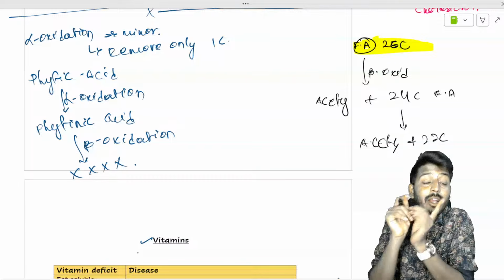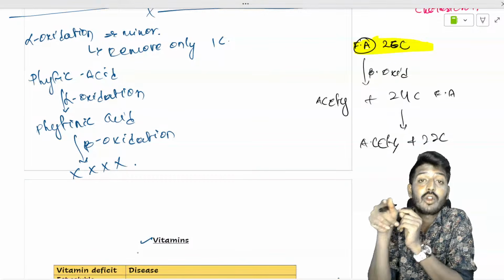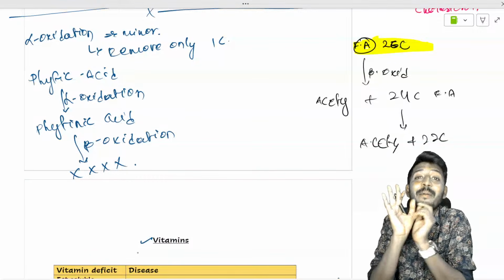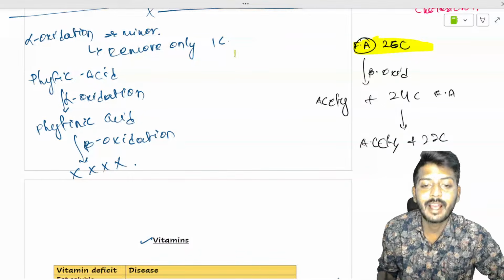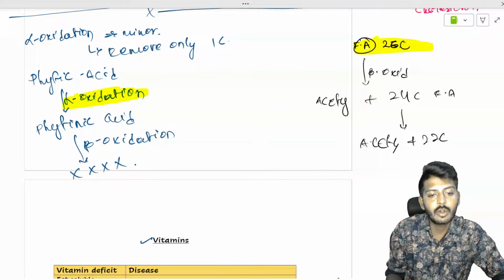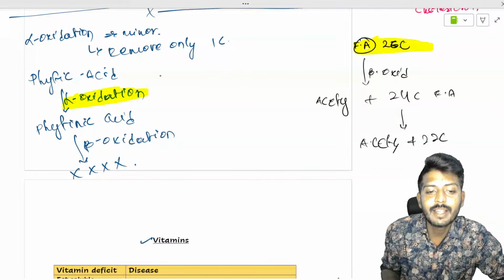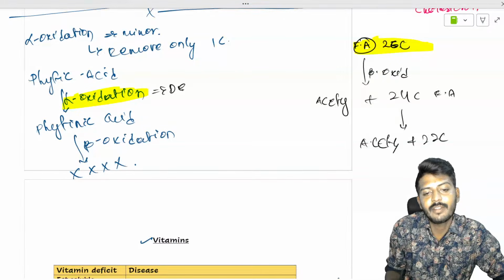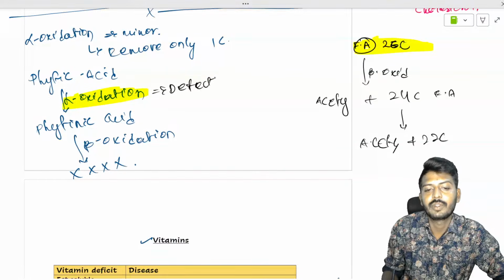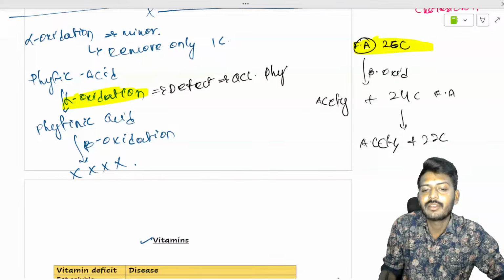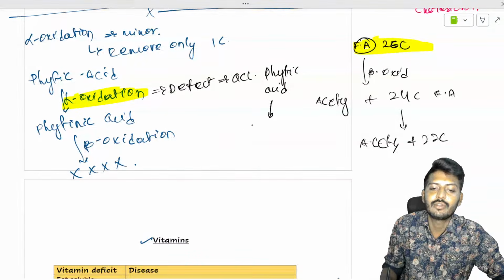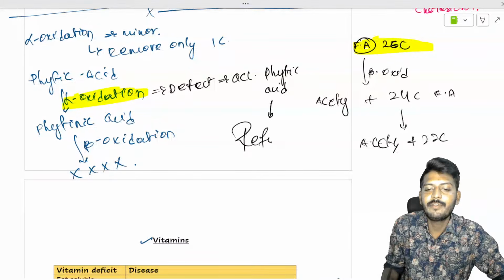Okay, I am putting a cross over there. It represents the breakdown of phytic acid. So for phytic acid to undergo the breakdown, it must undergo alpha oxidation. If there is a defect of alpha oxidation, it will lead to accumulation of phytic acid in the body. The accumulation of phytic acid leads to a disease called Refsum disease.